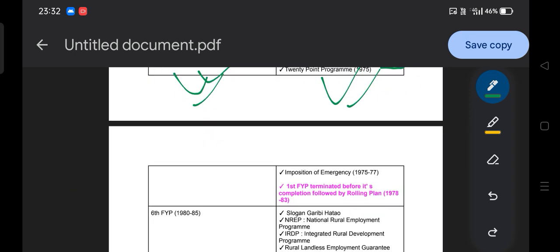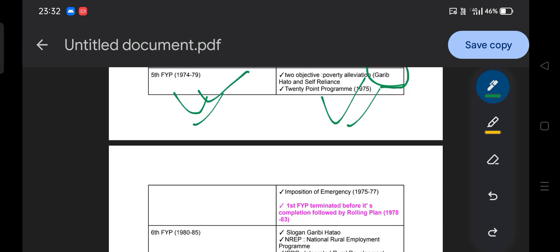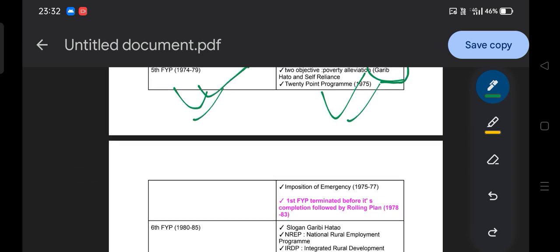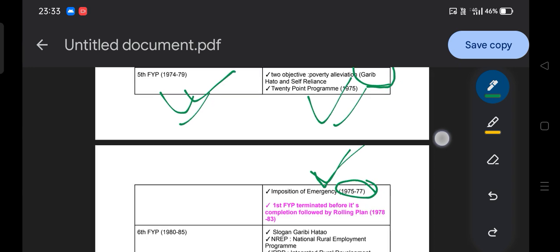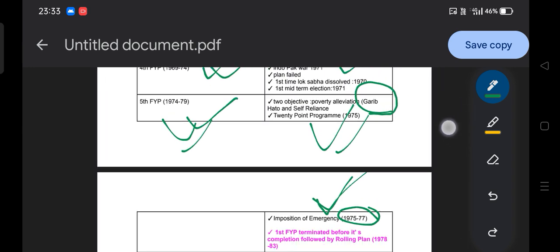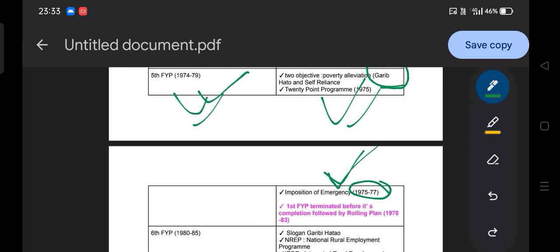1975. And during that time, guys, from 75 to 77, there was the imposition of a national emergency by the then prime minister. The imposition of national emergency from 75 to 77 was during the time of the fifth 5 year plan. They can ask the question, in which 5 year plan was the national emergency imposed in India.